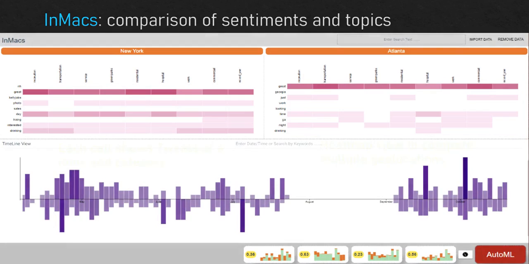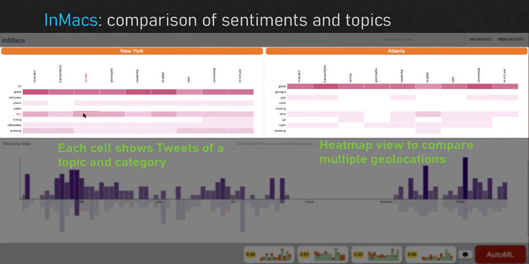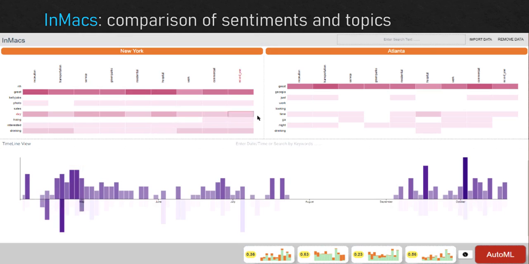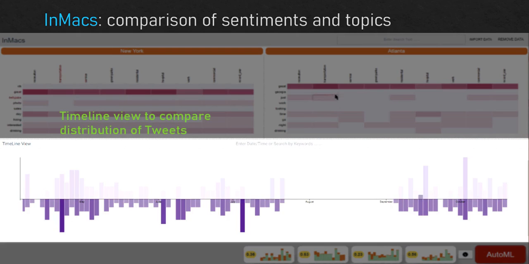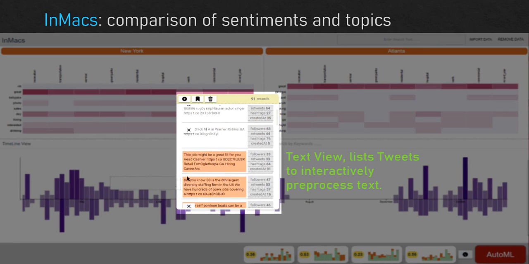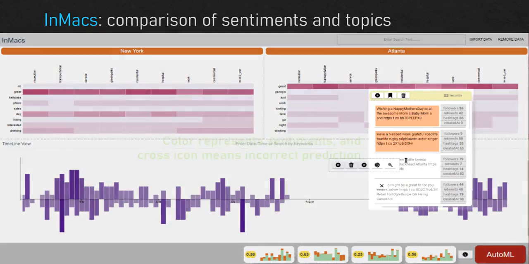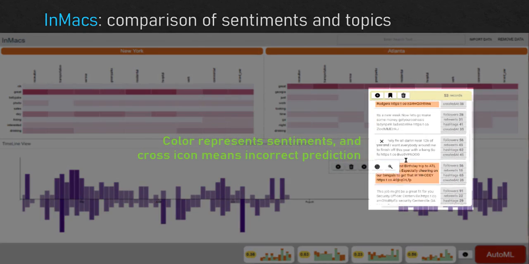Let's see how users can interact with InMacs using Twitter datasets. The heat maps show which topic and category tweets are more frequent, and the timeline view shows temporal evolution of tweets of a topic and a category. They are placed next to one another to aid comparison of multiple geolocations and to find missing data that are seen in the timeline view. The text view finds incorrect predictions, noisy data in relation to annotated sentiments, topic, and the category such as land use in urban planning.